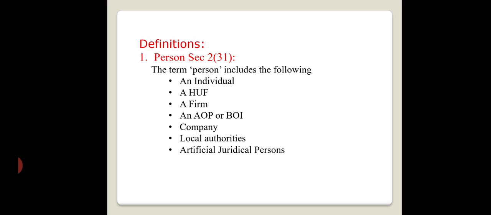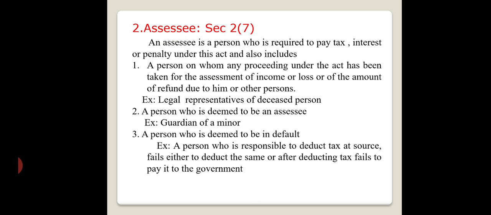Then the next one is assessee. This one is a very important term here. Assessee, section 2, subsection 7. An assessee is a person who is required to pay the tax. A person who is paying the tax to the government is called an assessee. In some cases, he has to pay interest or penalty under the Income Tax Act. Any person who is paying tax, interest, or penalty to the government as per the Income Tax Act 1961 is called an assessee.